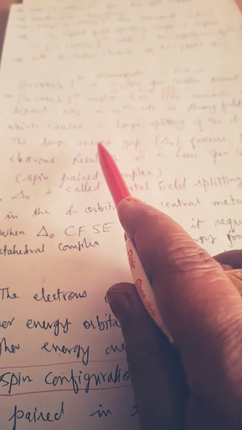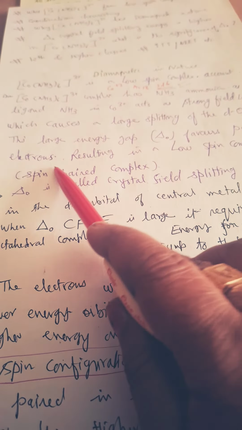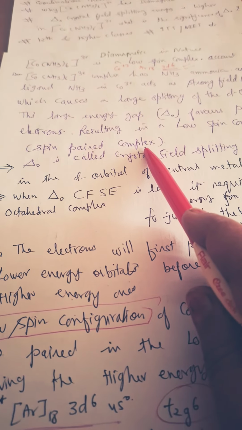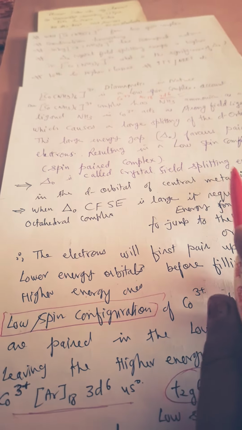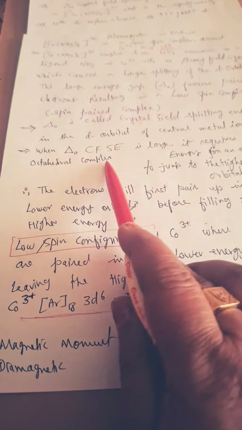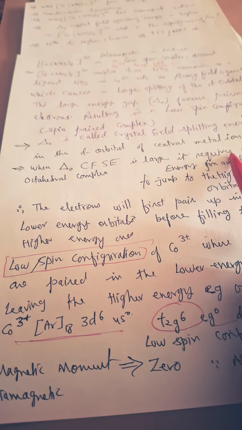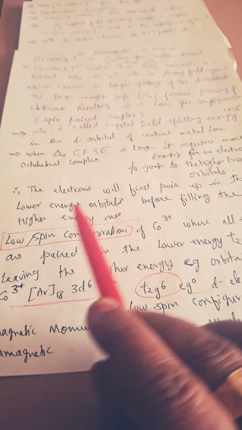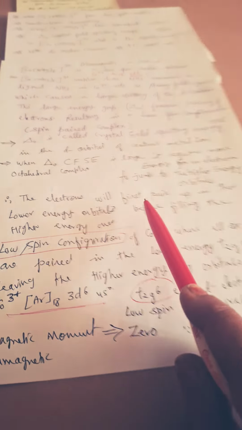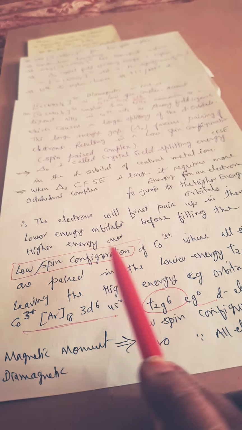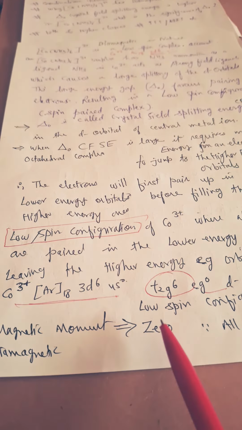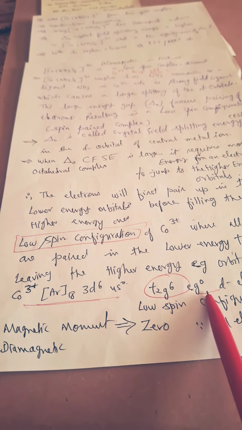So this large energy delta O favors pairing of electrons, resulting in a low spin configuration; we also call it a spin paired complex. Large energy is required to jump to the higher energy orbitals, so the electrons will not go up. They will all pair, so electrons will first pair up and then we get the low spin configuration of Co3+, that is t2g6.